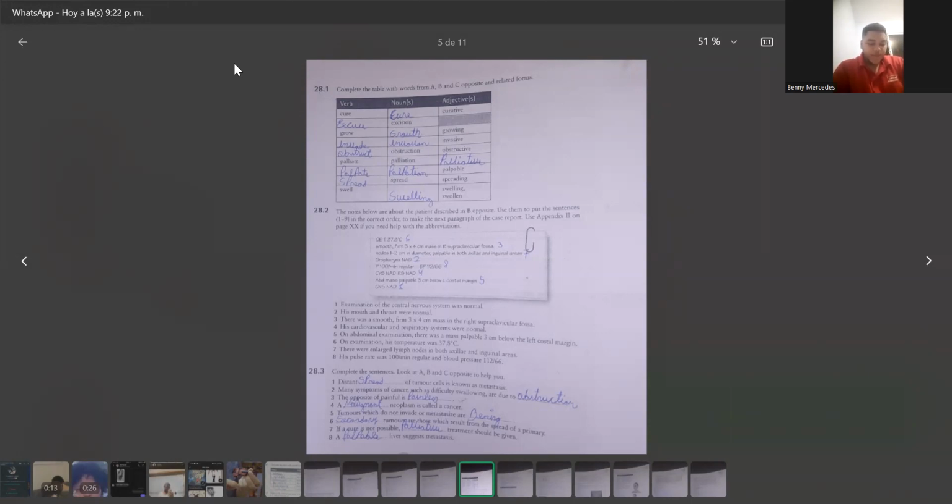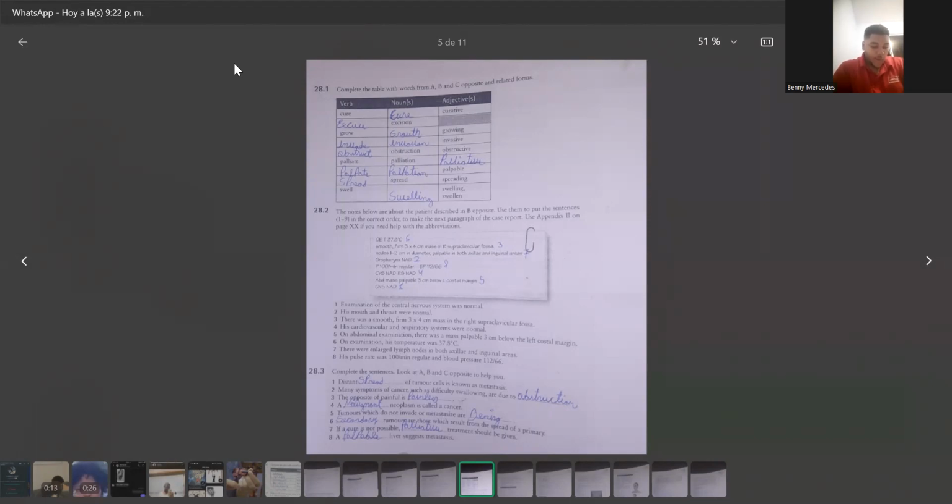28.2. The notes below are about the patient described opposite. Use them to put sentences 1 to 9 in the correct order to make the next paragraph of the case report. Use Appendix 2 on page 20 if you need help with the abbreviations.